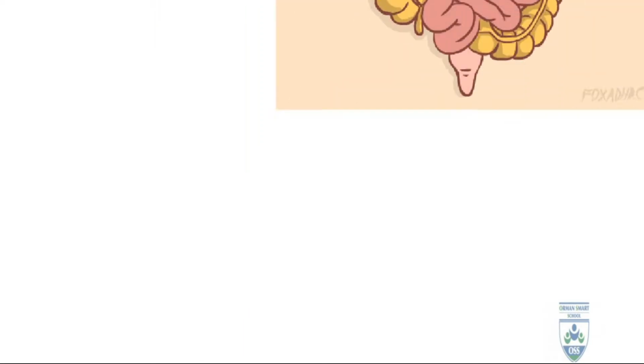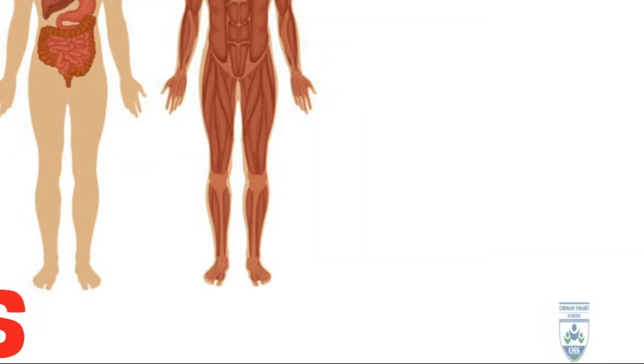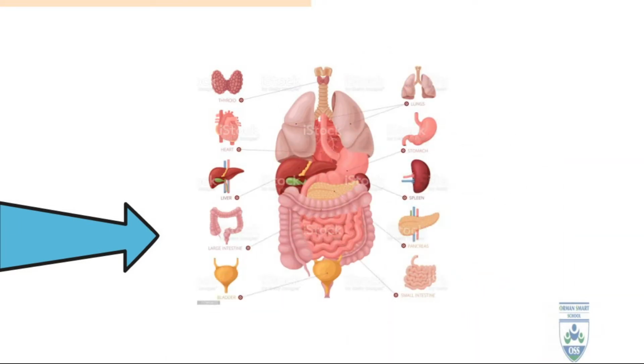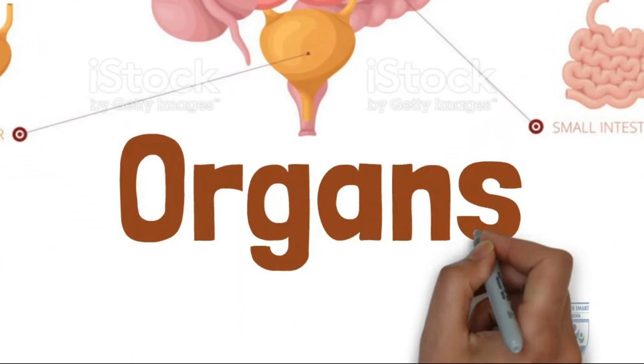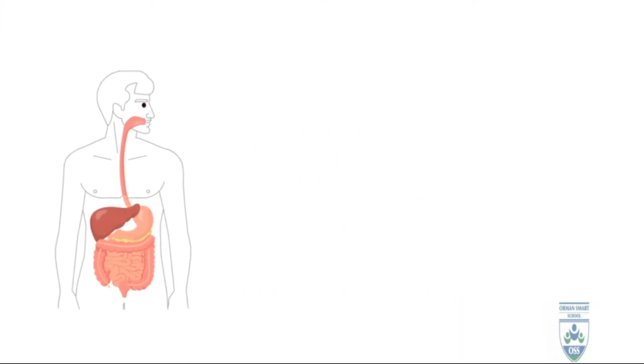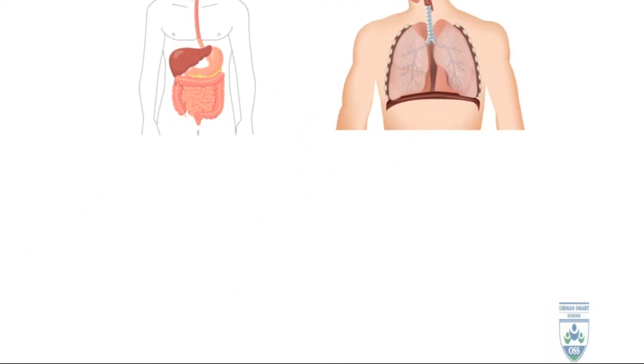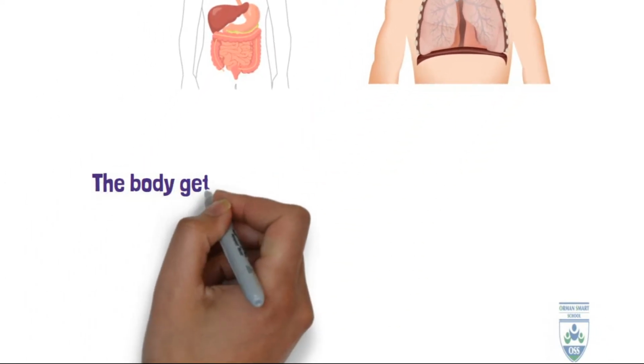Grade 4. Today we will talk about the digestive system. All of our bodies consist of systems. Each system consists of small parts which we call organs. Systems consist of organs, systems like the digestive system and the respiratory system. Let's talk about the digestive system.